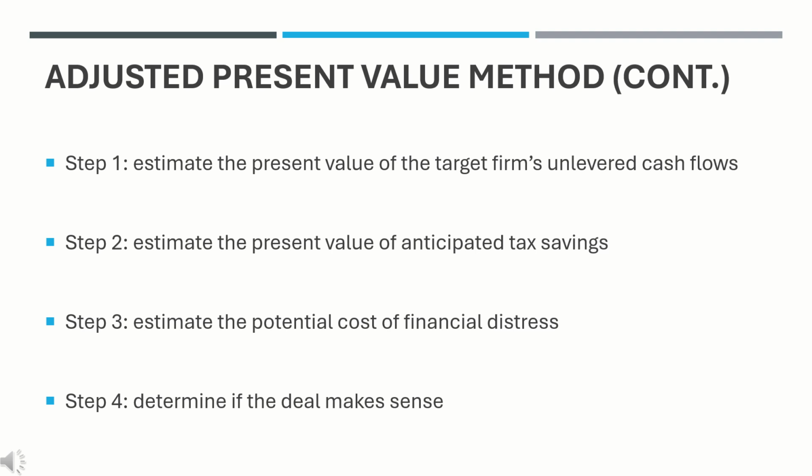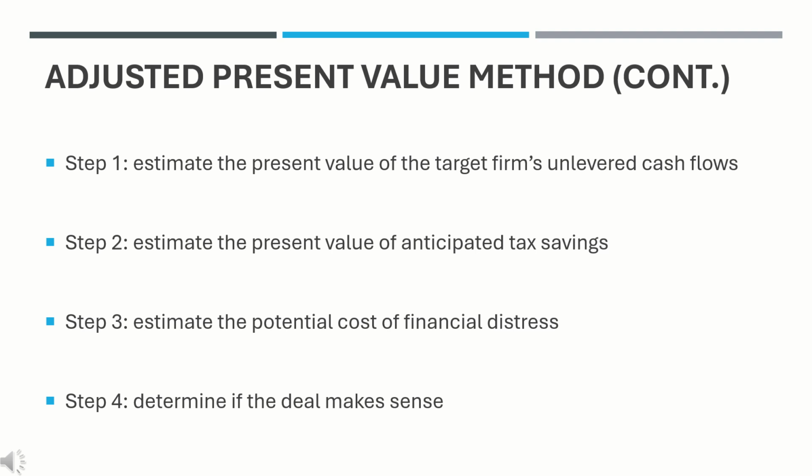Step 2. Estimate the present value of anticipated tax savings. Project the annual tax savings resulting from the tax deductibility of interest. Discount projected tax savings at the firm's unlevered CO because it reflects a higher level of risk than either the WACC or after-tax cost of debt. Tax savings are subject to risk comparable to the firm's cash flows in that a highly leveraged firm may default or the tax savings go unused.